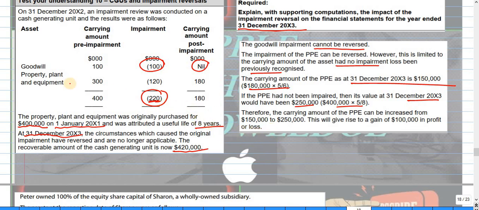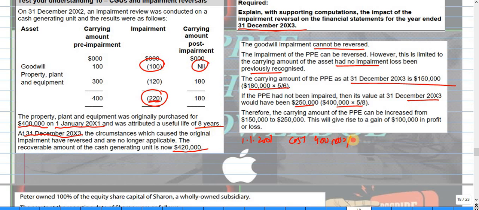Let me write here for property, plant, and equipment. On 1/1/2001, the cost is 400.